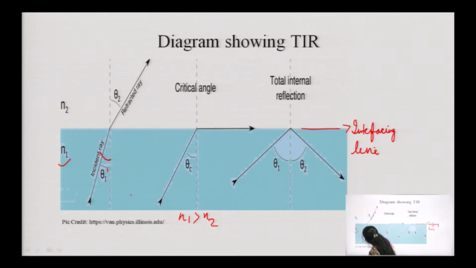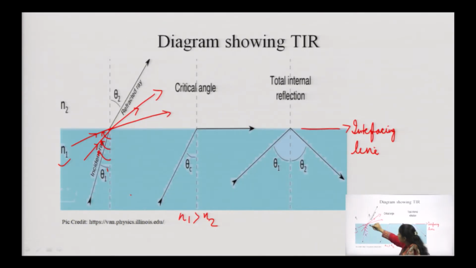If we go on increasing the incident angle, it will bend much more. If we again keep on increasing the incident angle, it will bend again. This is the basic phenomenon which occurs in all cases of refraction when there are two different media.